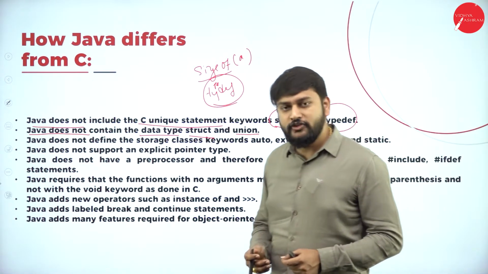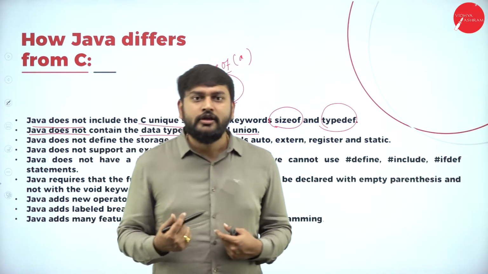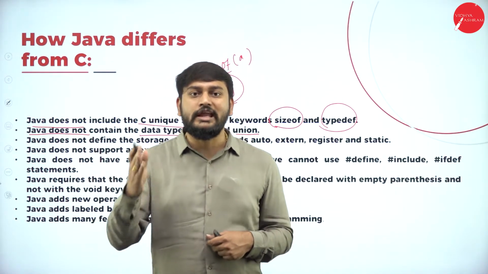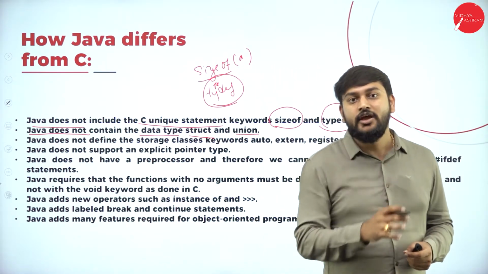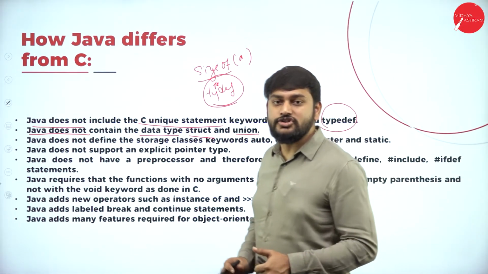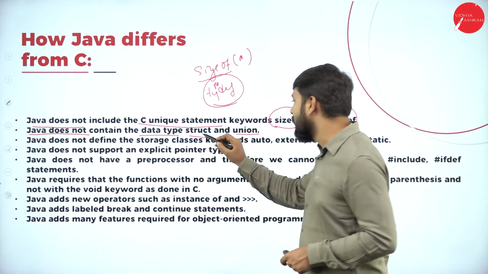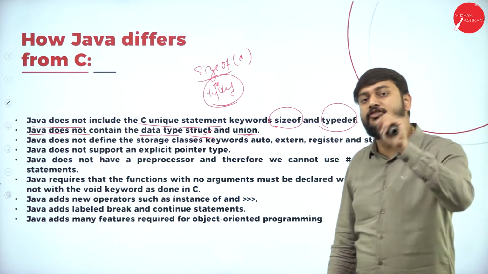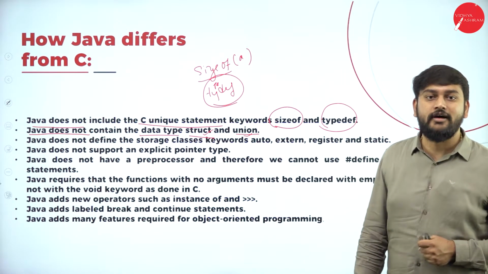If I want to define my own data type, if I want to create a user-defined data type, I have two things in C which help me do that, that is structures and unions. These are the two keywords which help me to create user-defined data types. I don't have that in Java.